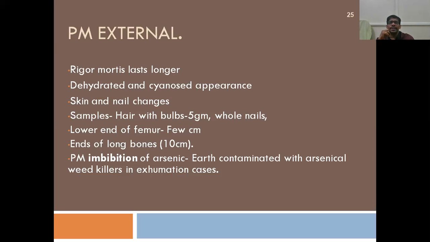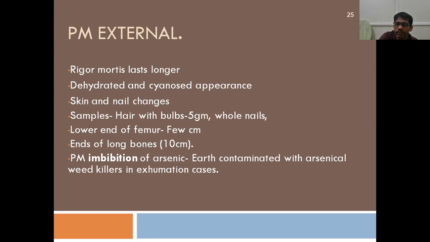In cases where you find a femur bone, if you send it for analysis even 20 to 30 years after exposure, you actually can get positive analytic findings in case of poisoning by arsenic. Because it is preserved in the bones, you send it and you get positive results if it is present. Right, and ends of the long bones are preferred, but the most commonly preferred bone is the femur.